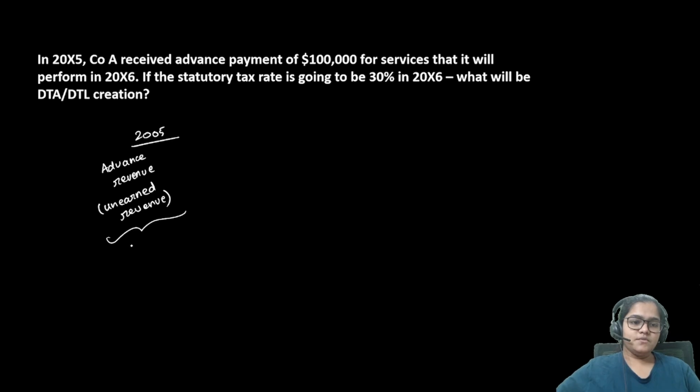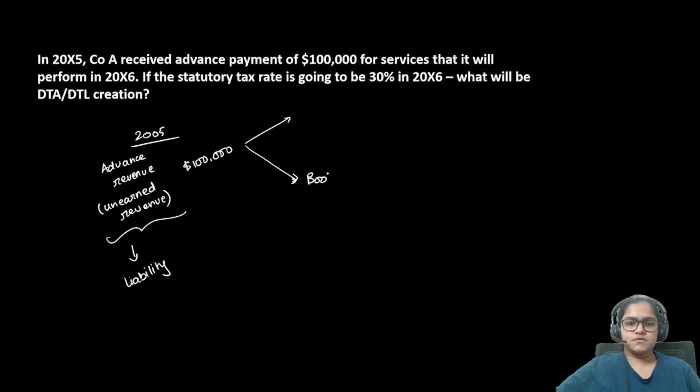This is a liability for you. You have taken money from someone and you have not performed the service. It is a liability. You have to still perform the service for them in the next year. So this is going to be a liability, and it is basically of $100,000.